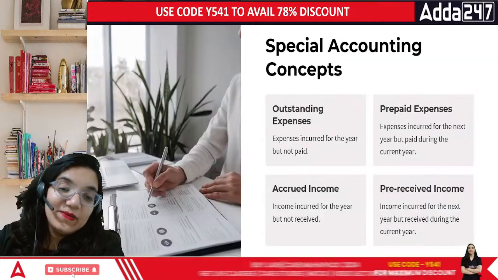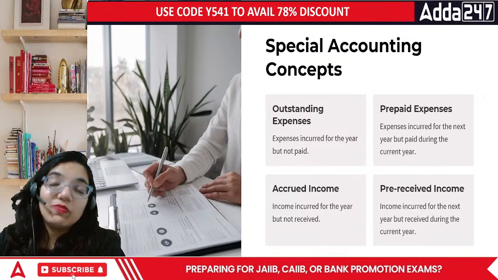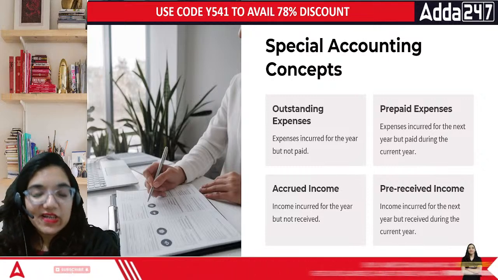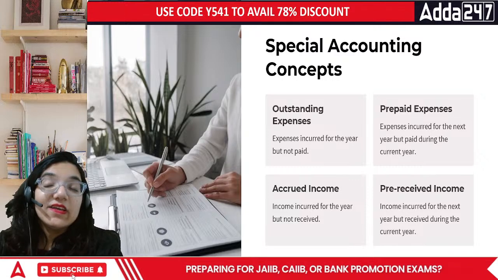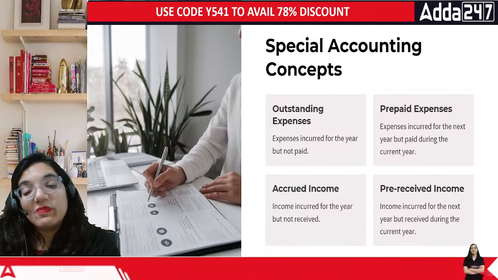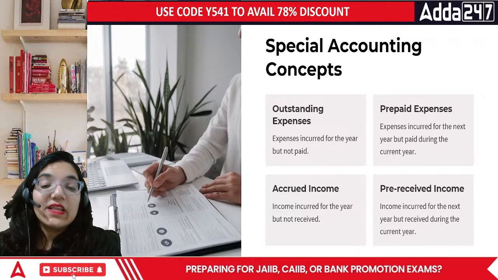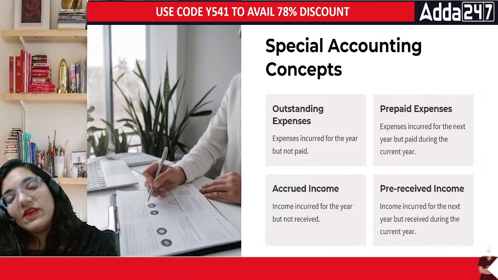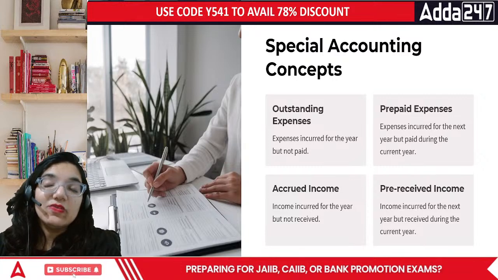Okay? Then there are certain things called outstanding expenses. If the expense is going to benefit you in less than 1 year, then it's outstanding expenses. It's a normal profit and loss account thing. Then prepaid expenses, if you pay in time, that is also covered to be the specific area of the normal expenditure. Sometimes we just pay in advance, sometimes we don't. Okay? Then accrued income. The income is basically the specific area where we say that in the upcoming future we will receive this much amount of money. That amount is due.